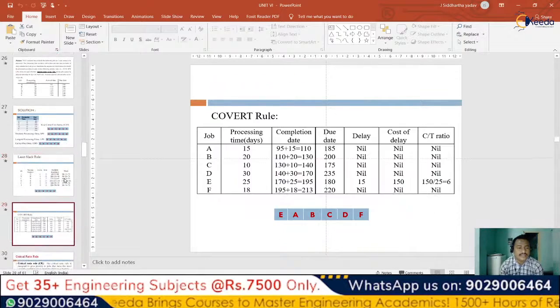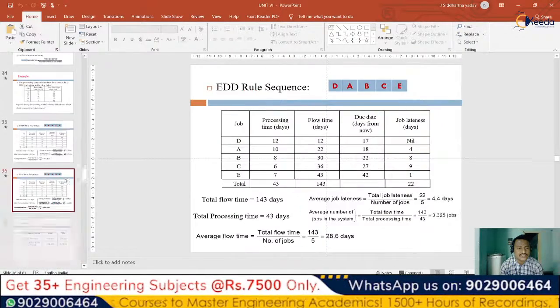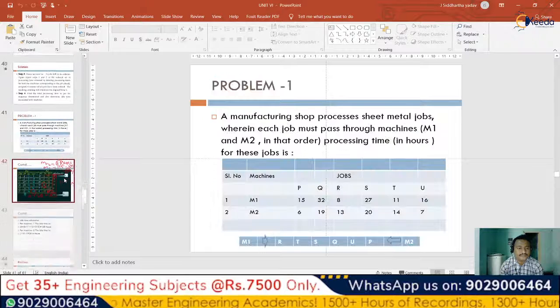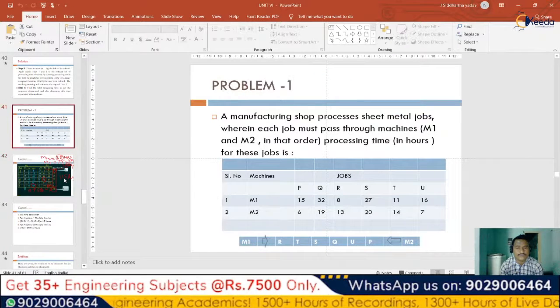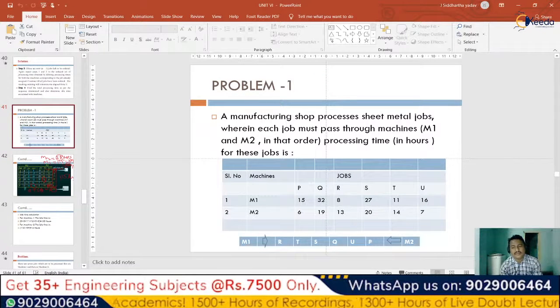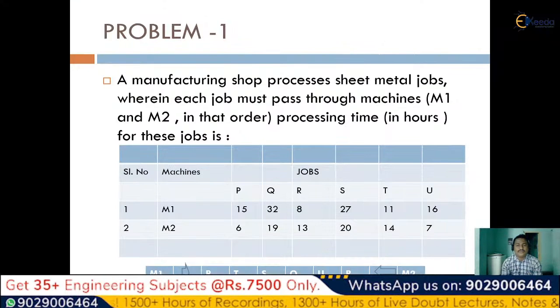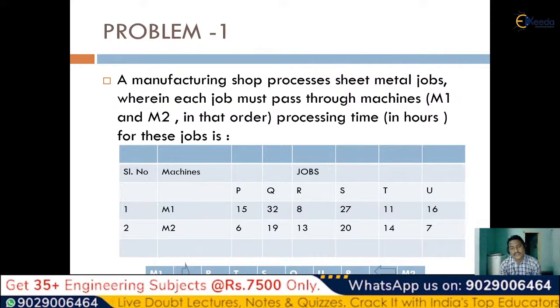In the same manner, we utilize the Johnson's algorithm method. This is exactly the problem we are doing right now. There are two machines and different jobs P, Q, R, S, T and U, with different amounts of time.